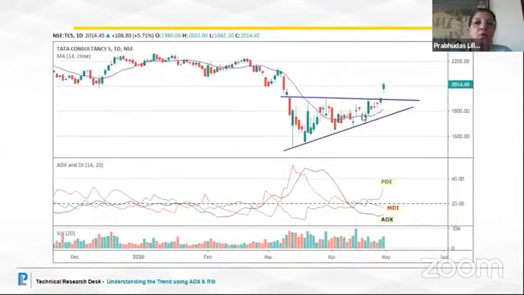And now let us go to one of the stocks, whereby we are studying how the ADX, the PDI, the MDI is going to help us to form a trend. Now look at the stock. All this while it is in consolidation. We are not getting clarity whether it is in an uptrend or a downtrend. As I said, ADX is normally shown in color blue, the PDI is in green, the MDI is in red.